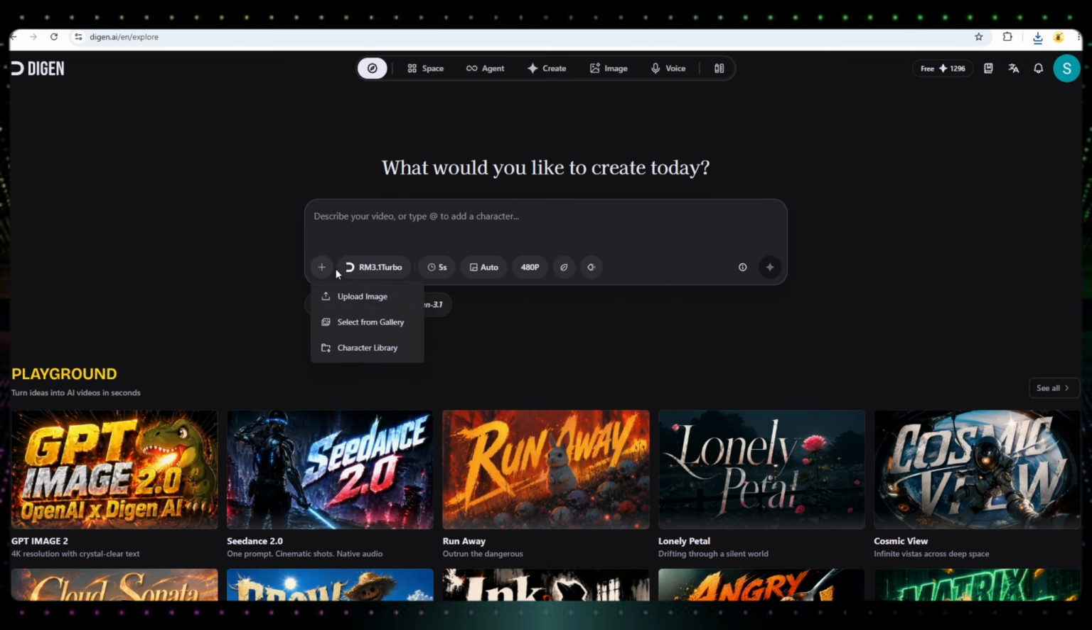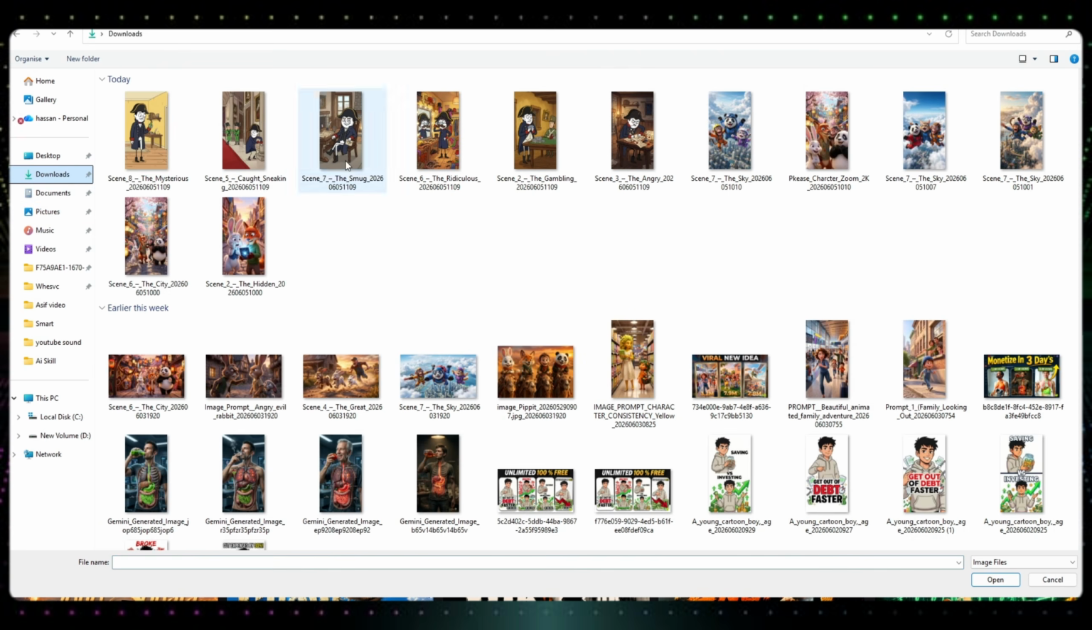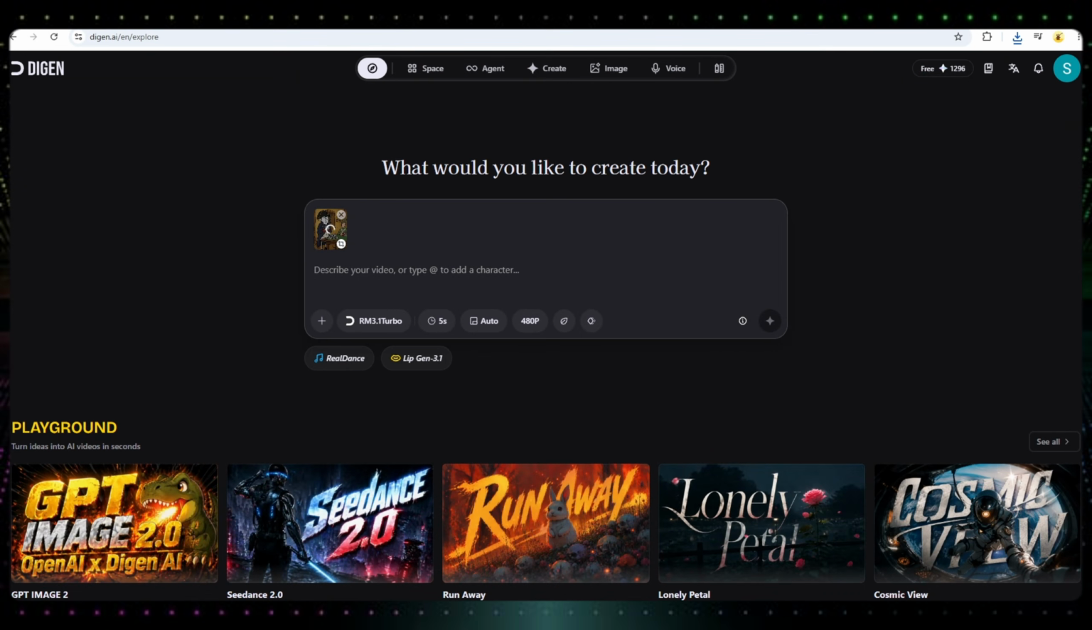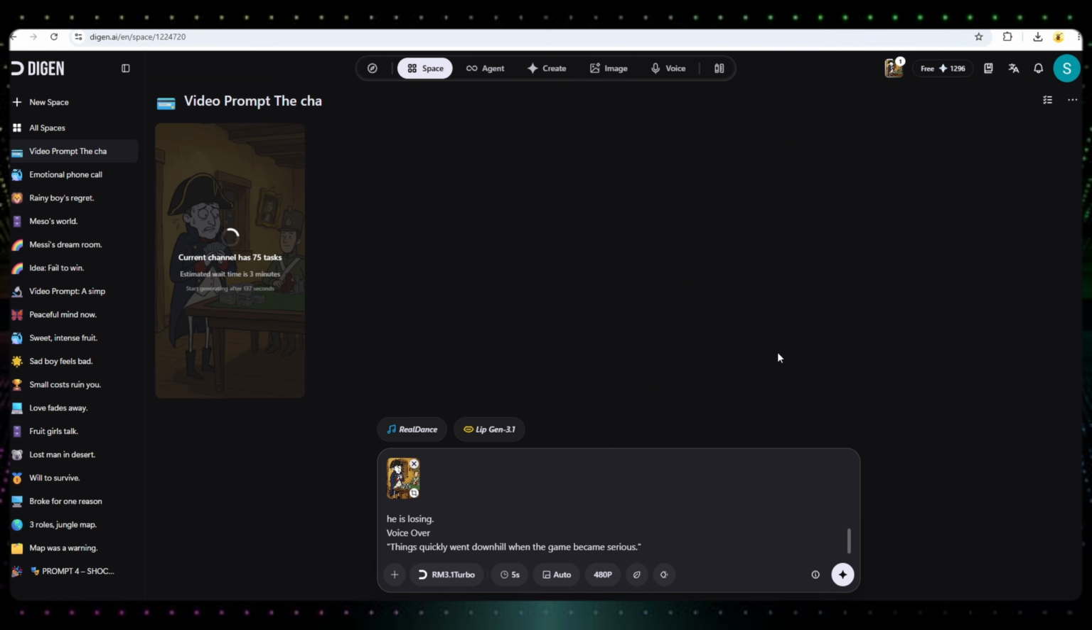Once that's done, click on the image upload option and upload your first image. After uploading, enter your video prompt and simply click the Generate button. As you can see, the generation process has started, and the platform estimates that the video will be ready in about 3 minutes. After waiting for a few minutes, here is the final result.